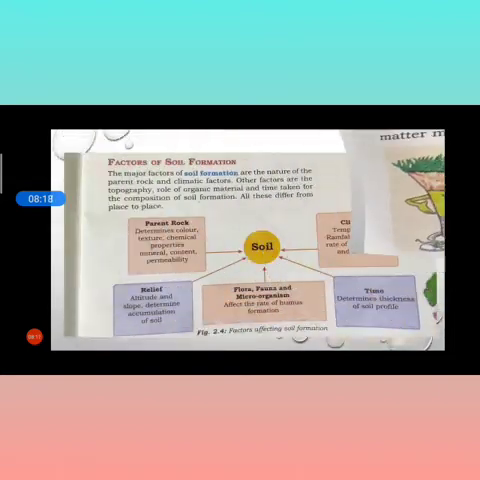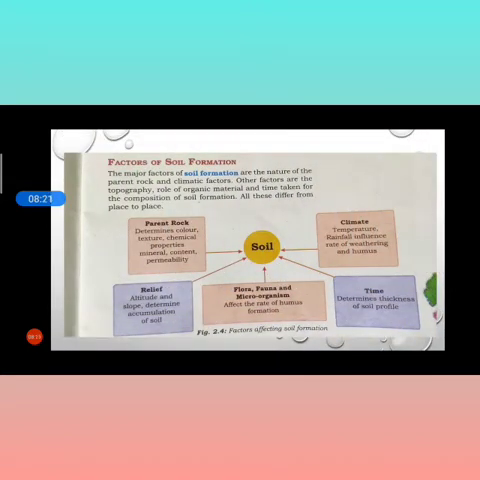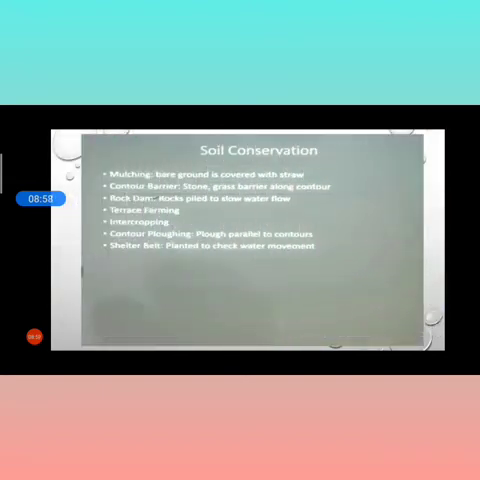Now there are many factors that affect soil formation. The first is parent rock, which determines color, texture, chemical properties and mineral content. Relief, altitude and slope determine the accumulation of soil. Then flora and fauna. Time is also required, because soil is not made by human beings; it is a natural process and is made by itself. And climate affects soil: temperature and rainfall influence the rate of weathering and humus.